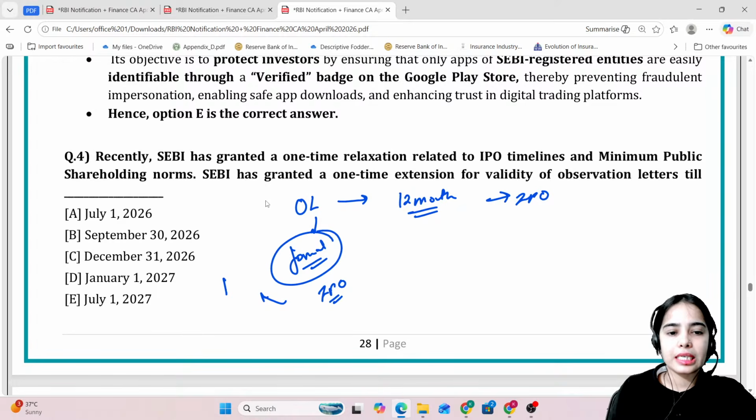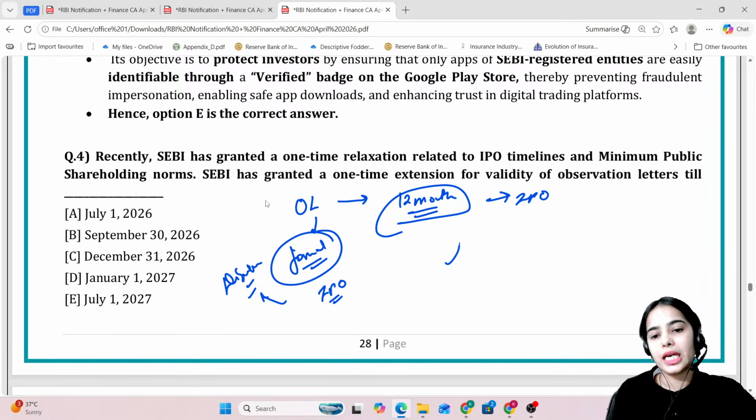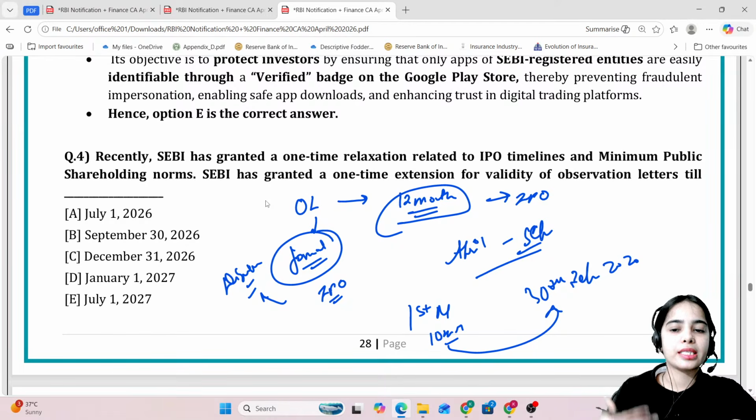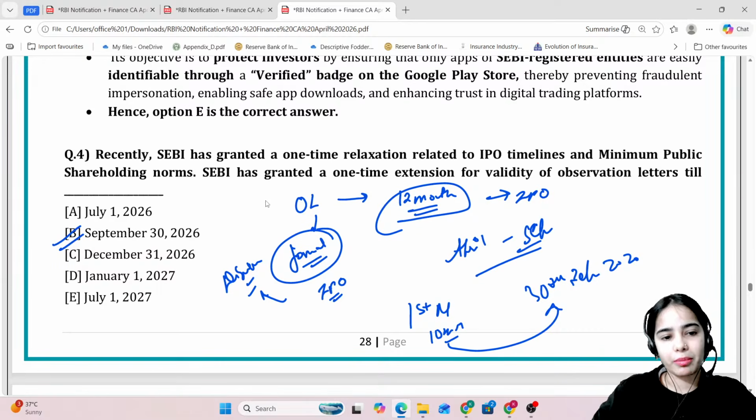SEBI has seen that the disclosures have been made by the company and the IPO can be released. So within 12 months, the IPO has to be released. Now, for the IPOs that had to be released between April and September, the timeline has been extended till 30th September. So if you had to release the IPO by 1st of May or by 10th of May, you can now release your IPO by 30th of September 2026. So this is the 6-month extension of the timeline that is provided.